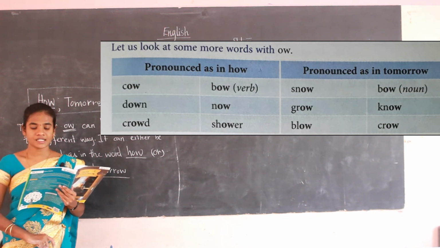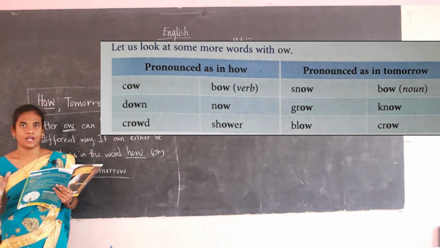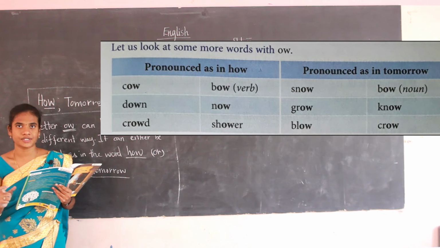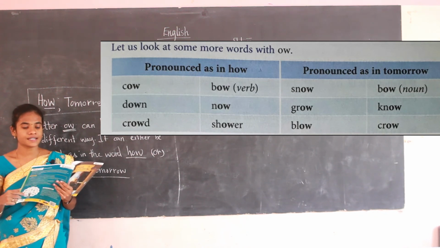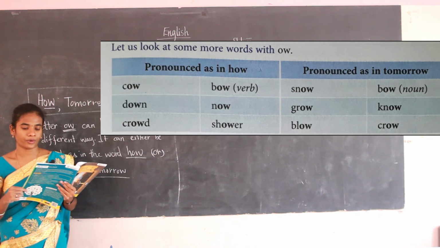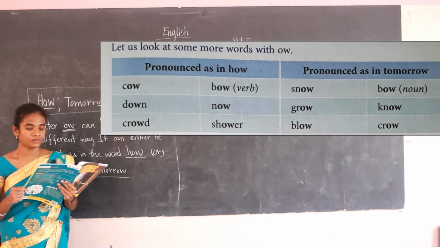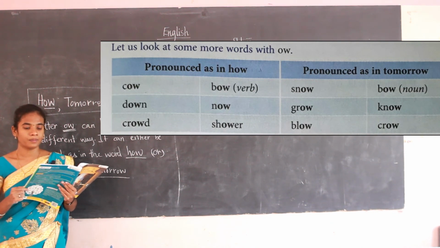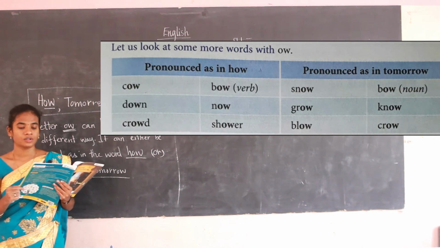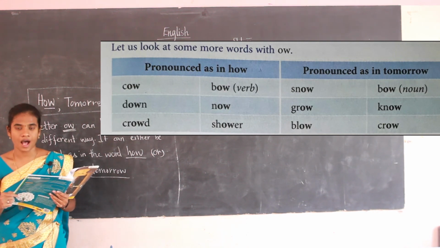The next one, pronounced as in tomorrow. Now see what the words are: snow, grow, blow, bow, no, crow. Again, snow, grow, blow, bow, no, crow. These are some of the words that have the sound as in tomorrow.